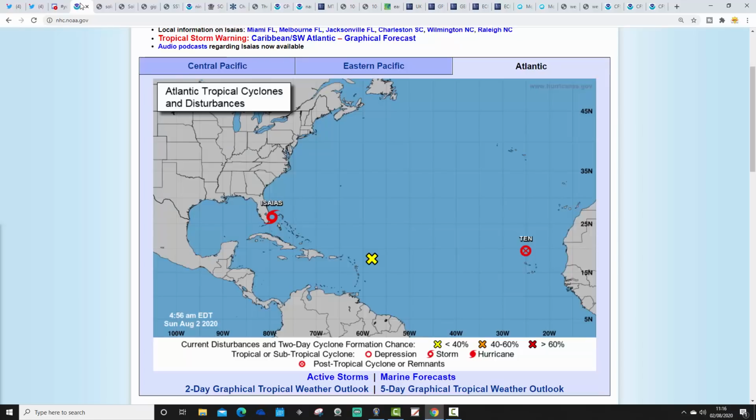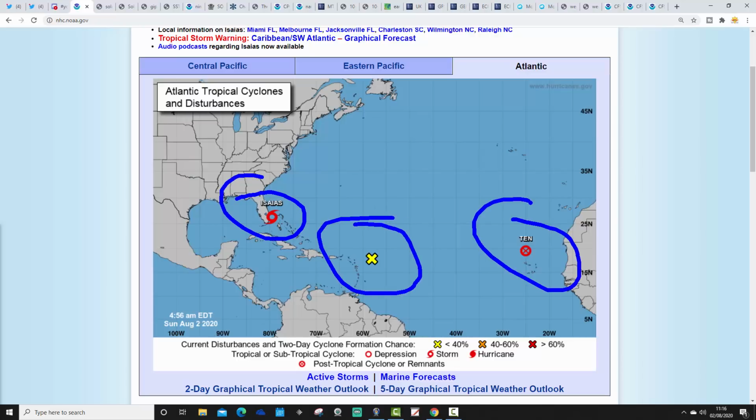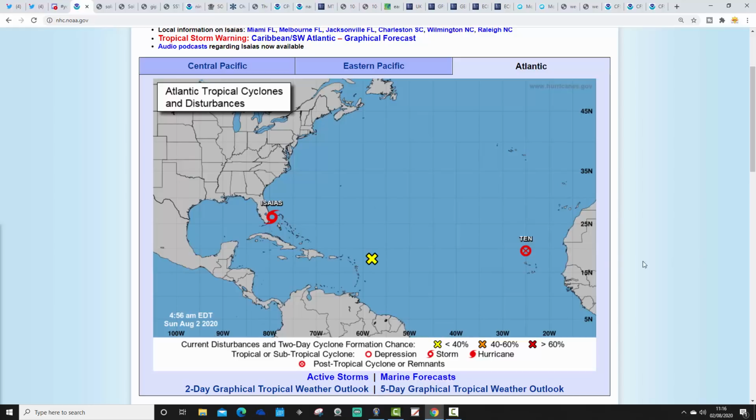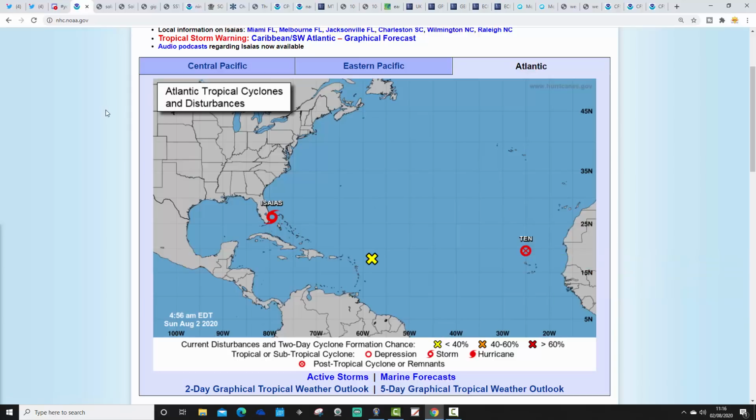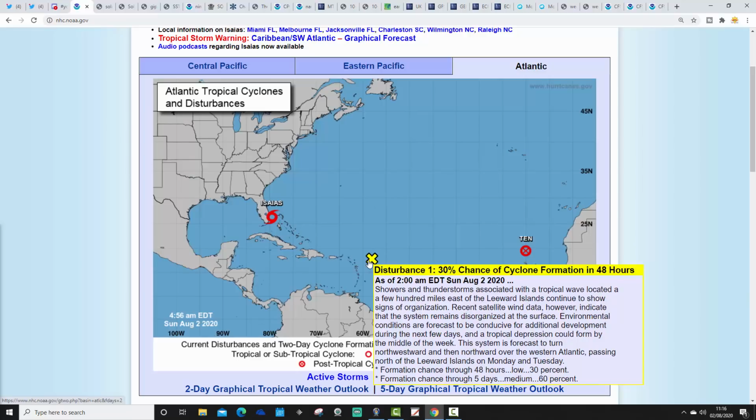I'm going to start off with Tropical Atlantic. So we've got 3 interest areas just here. That's Isaias, just here, and also just here. Let's deal with them one by one. So let's deal with 10 first of all. So that's the remnants of 10, giving maximum sustained winds of 25 miles per hour, minimum central pressure of 1009 millibars. I think that's going to be gone within the next hour or two. We've also got this disturbance area just here, which is disturbance 1, giving a 30% chance of cyclone formation in the next 48 hours and a 60% chance of cyclone formation in the next 5 days.